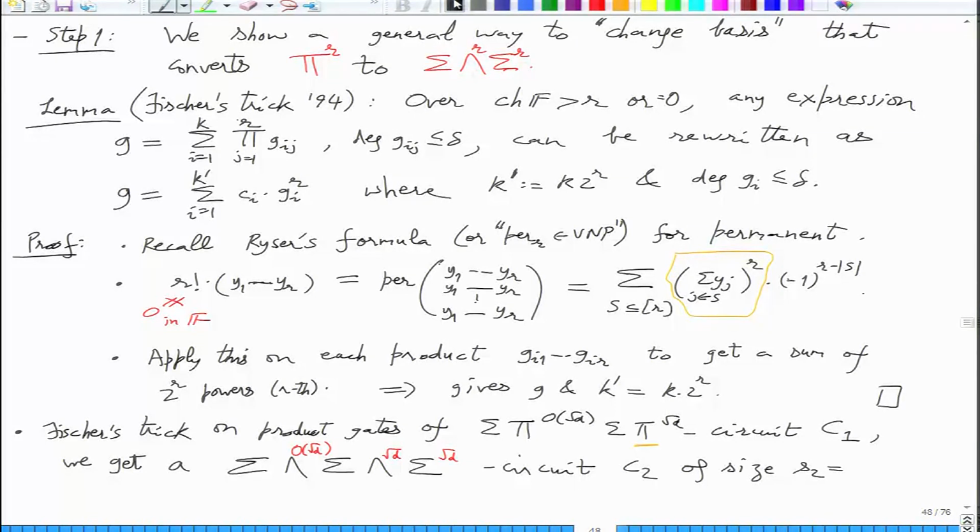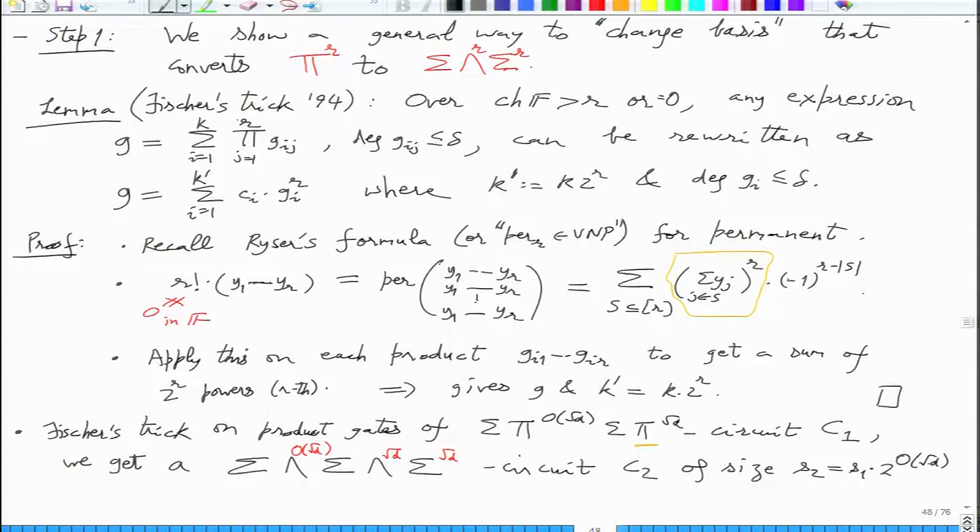And what happens to the size? C1 was of size S1, let us say. So on top of that, how much multiplicative growth are you doing? Each transformation will cost you 2 raised to square root d, right? So this is 2 raised to big O of square root d.